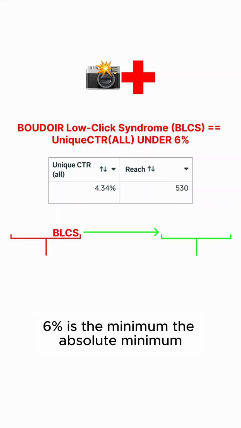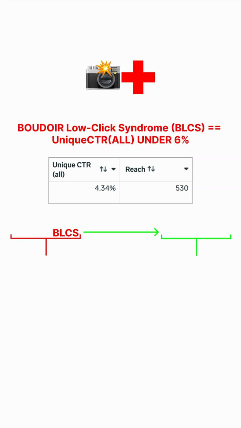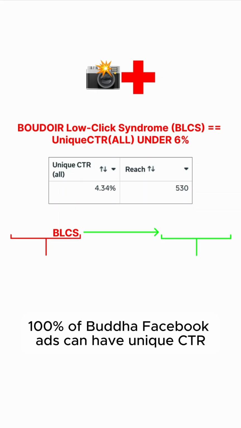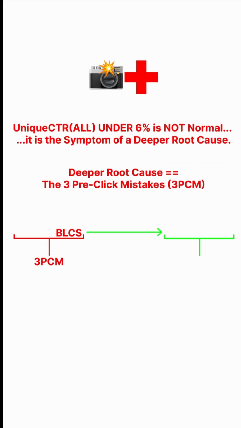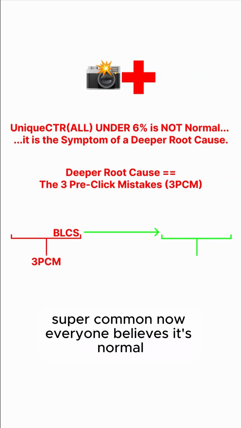6% is the minimum. The absolute minimum. If there's a unique CTR that's under 6%, we've got massive big problems. 100% of Boudoir Facebook ads can have a unique CTR above 6%. So a unique CTR under 6% is not normal. Super common though. Everyone believes it's normal. Everyone just leaves it alone. Nobody tries to fix it.